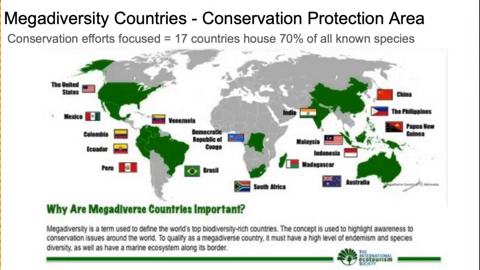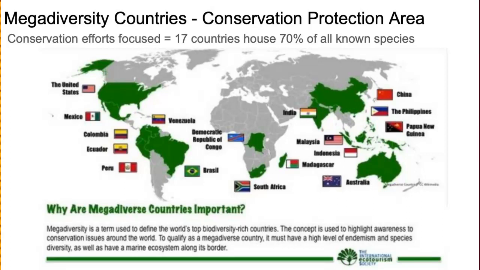There are many different conservation efforts, and a conservation protection area called a megadiversity country is one way to focus on how to save species that are going extinct. There are 17 countries that house 70% of all the known species in the world. These 17 countries can have a super compact conservation protection plan, and that will save about 70% of the known species. This is one way that humans can help conserve or protect certain areas, which are ecosystems, for organisms that may be on the extinction list.